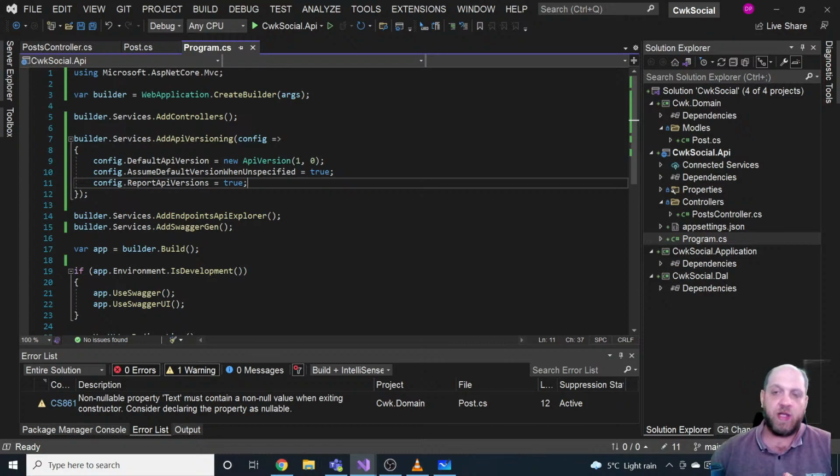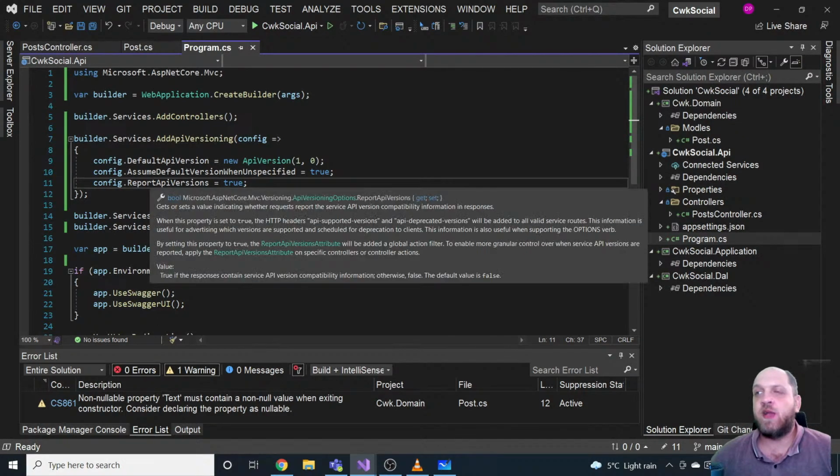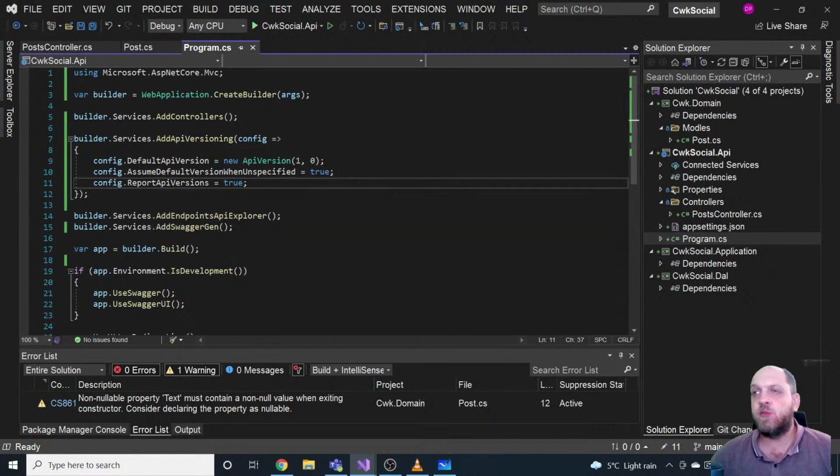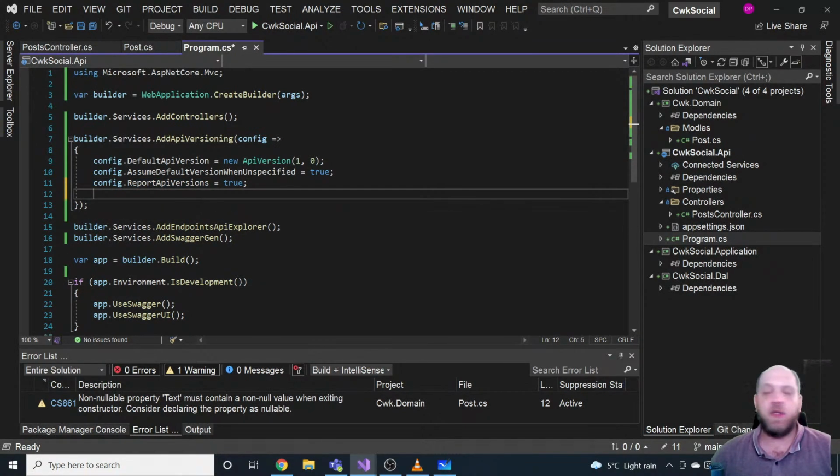So this is a way to report in each response, through this header, to your consumers that, hey, if you're using version 1, at a certain point that might not work anymore. So you just have to be careful about that. That's why I like to use that. It adds the supported API versions to each response, which I guess is very important information for the consumers of the API.